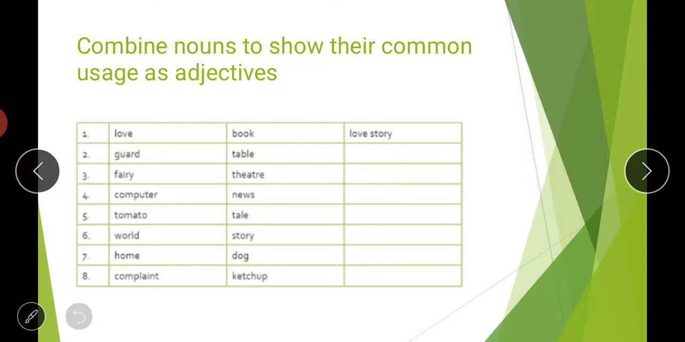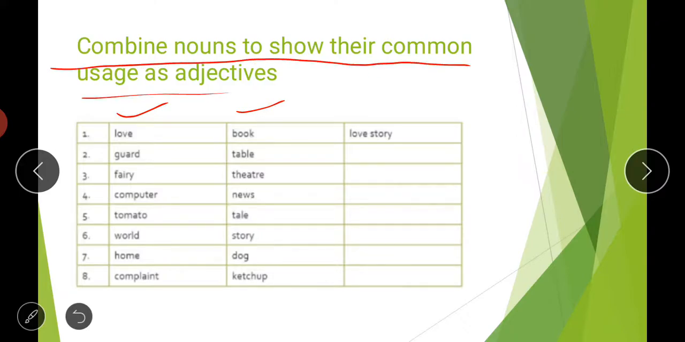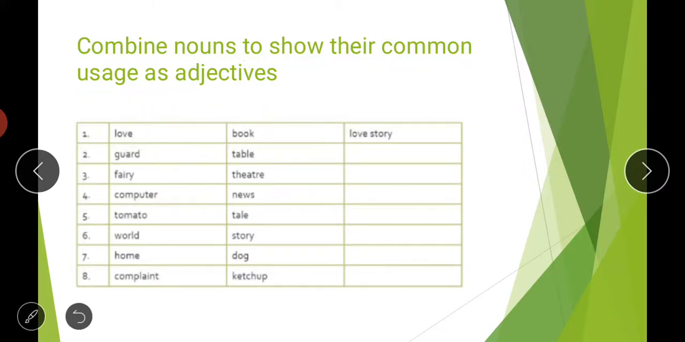Students, now there is an exercise for you. You have two columns, and in these two columns nouns are given. What you have to do is combine the nouns to show their common uses as adjectives. You are not to make combinations randomly; you have to choose the appropriate word from the second column. This is your A column, this is your B column. So you have to choose the appropriate word from the B column to make a proper adjective.